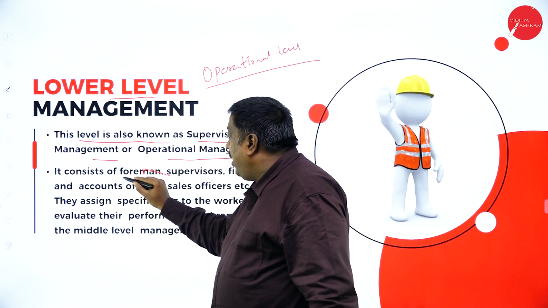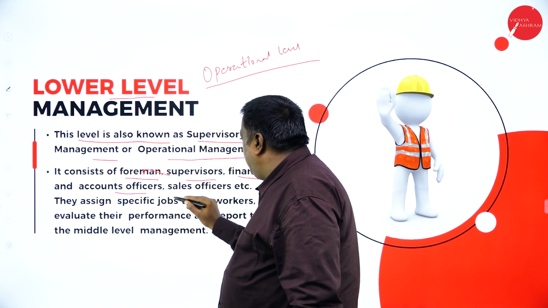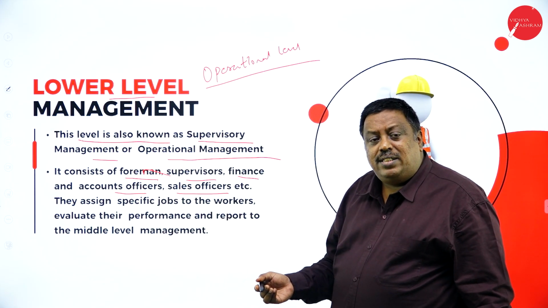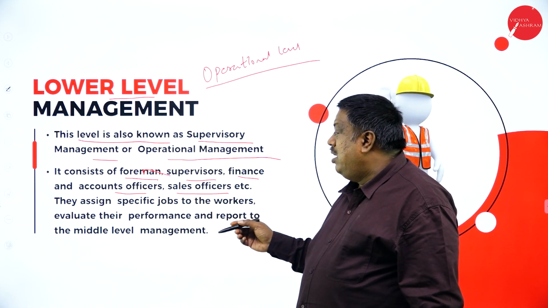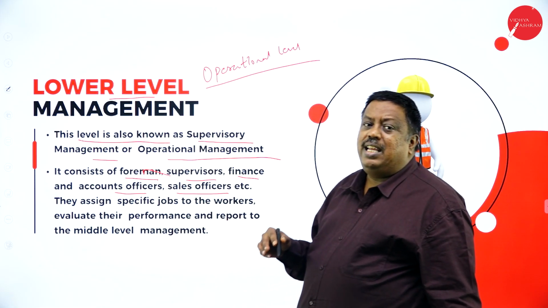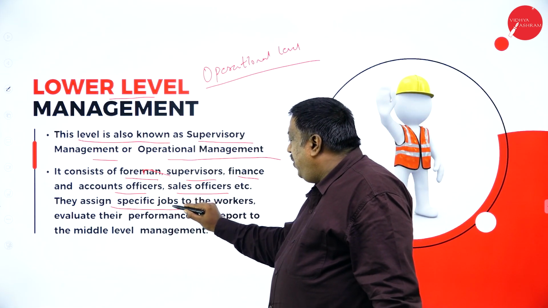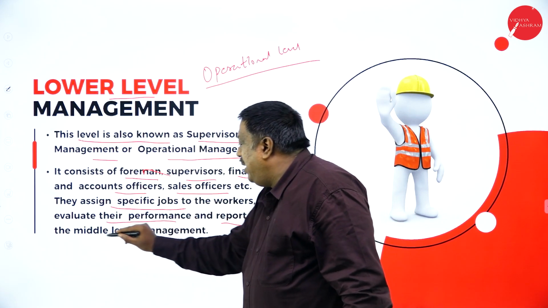It consists of foremen, supervisors, finance and accounts officers, sales officer, production officer, marketing officer. Like this, different officers will be there. Officers are going to monitor how the work is done by the foremen in the departments. They assign specific jobs to the workers, evaluate their performance and report to the mid-level.